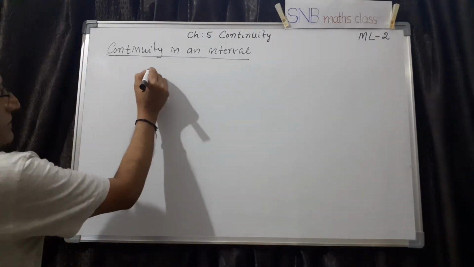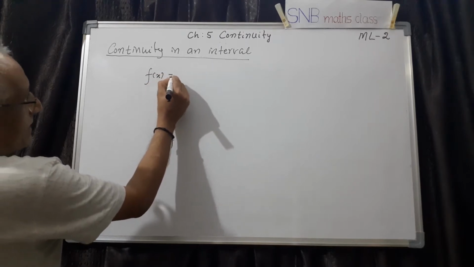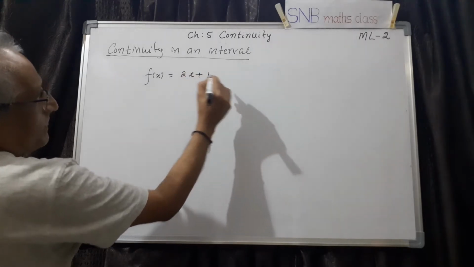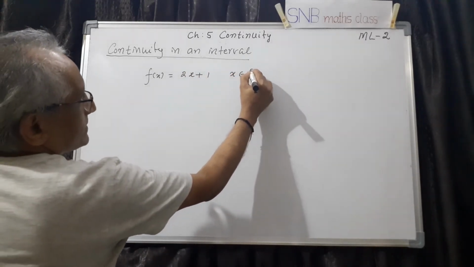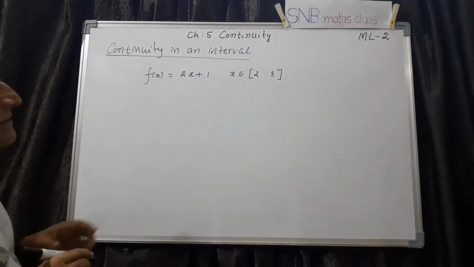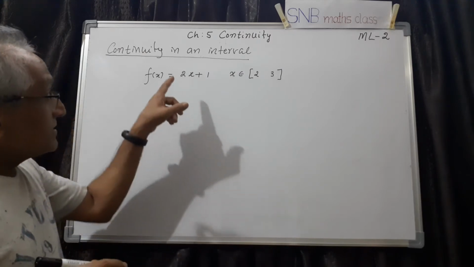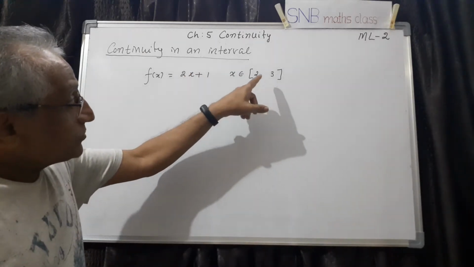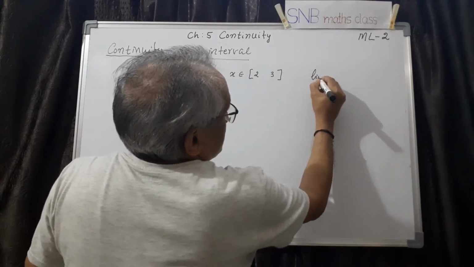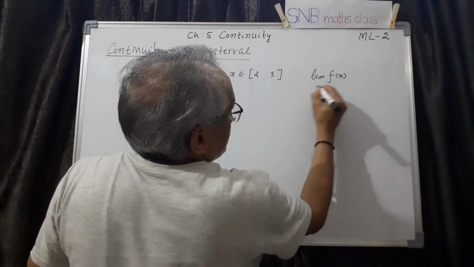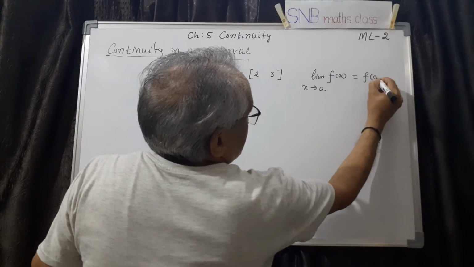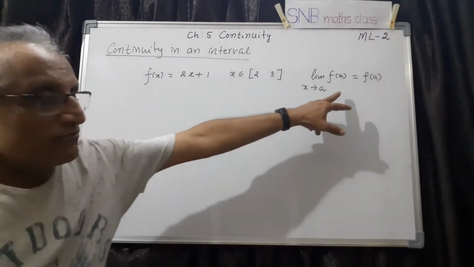Say take for example f of x equal to any function. Let us take for example 2x plus 1, where x belongs to an interval, say 2 to 3. Now I can find whether the function is continuous at, for example, 2.1, because we know the definition. A function is continuous if limit of f of x as x tends to a should be equal to f of a. So this is the condition for continuity.